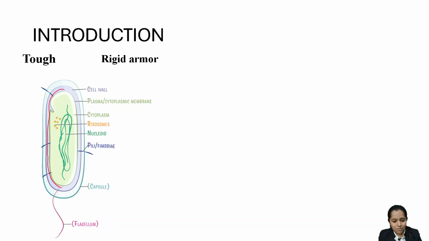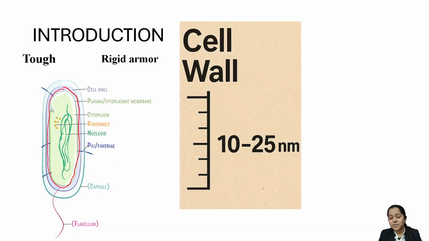Now this cell wall is very thin. The size is almost 10 to 25 nanometer. It's even thinner than your hair. Now what is the function of this bacterial cell wall? Why is it required? Let's see some functions. The very first function of a bacterial cell wall is protection against osmotic lysis.